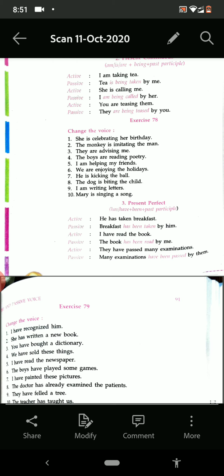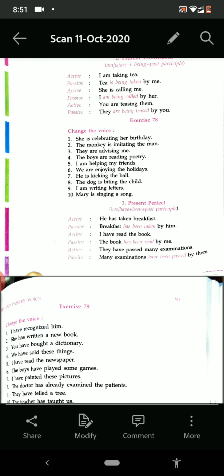So what have we used? Been plus third form of the verb. Has or have as per the subject, then been plus third form of the verb. Now, they have passed many examinations. Many examinations have been passed by them.